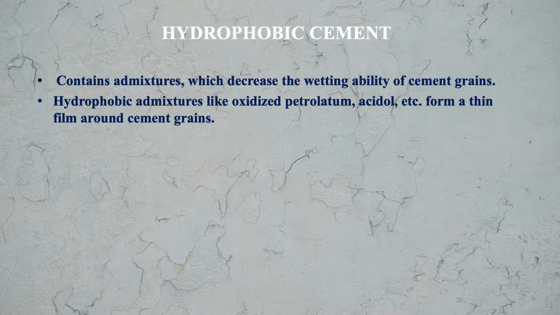Hydrophobic admixtures like oxidized petroleum, acidol, etc. form a thin film around the cement grain. This is basically the action of this cement: a thin film is created around the cement grain by the compounds used as admixtures.